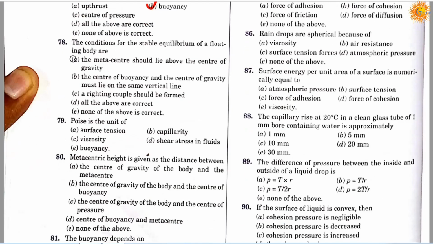Question number 78. The conditions for the stable equilibrium of a floating body are: option A, the metacenter should lie above the center of gravity; option B, the center of buoyancy and the center of gravity must lie on the same vertical line; option C, a righting couple should be formed; option D, all of the above are correct; and option E, none of the above is correct. So correct answer is D. So all of the above are correct.